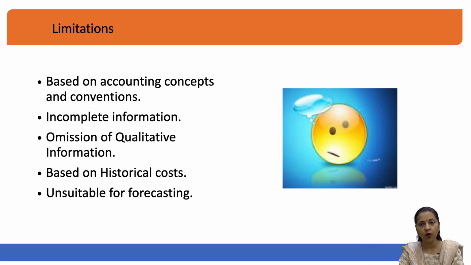When you have to follow a systematic way of recording, classifying, and interpreting the results, you have to stick to the formats, rules and regulations, and that becomes one of the most important limitations for an accountant: he has to follow the concepts and conventions in making the accounts.